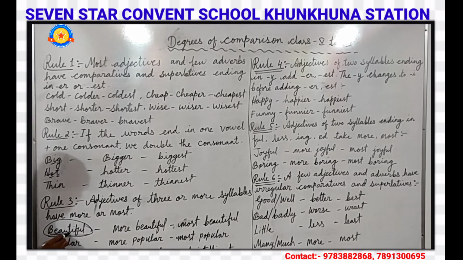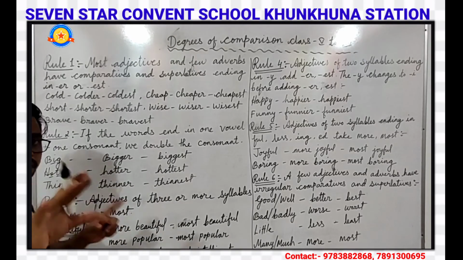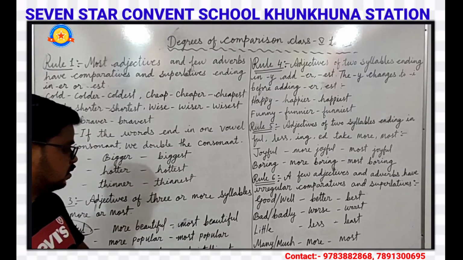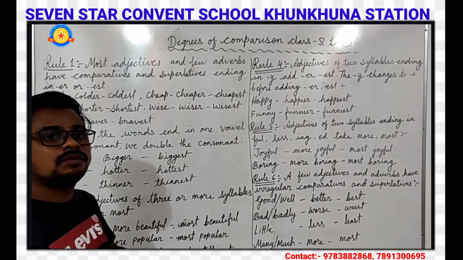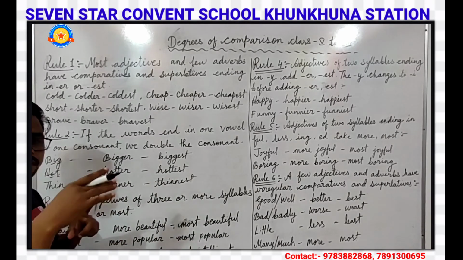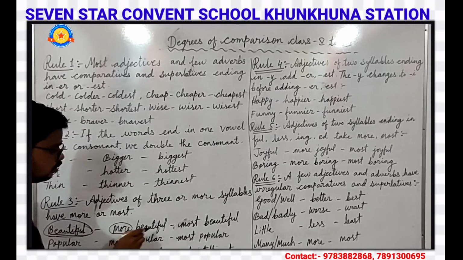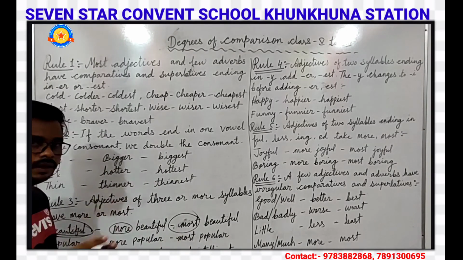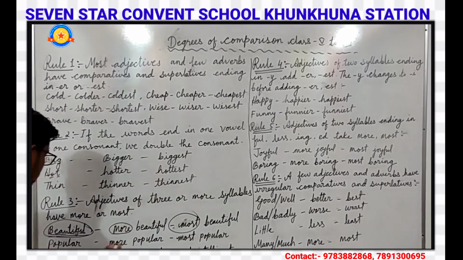Beautiful, beautiful. That means in this word there are 3 syllables. So if any words have 3 or more syllables, they take more and most in comparative and in superlative degree.